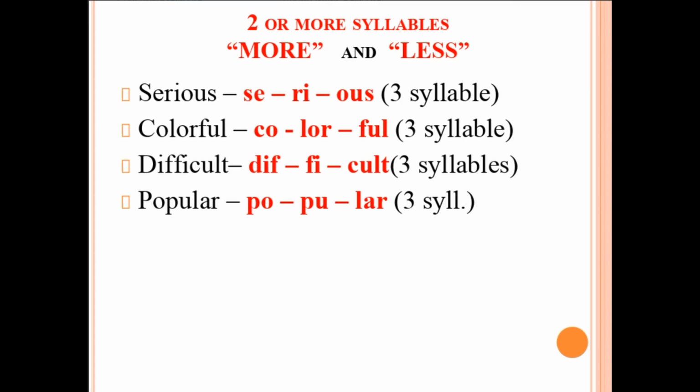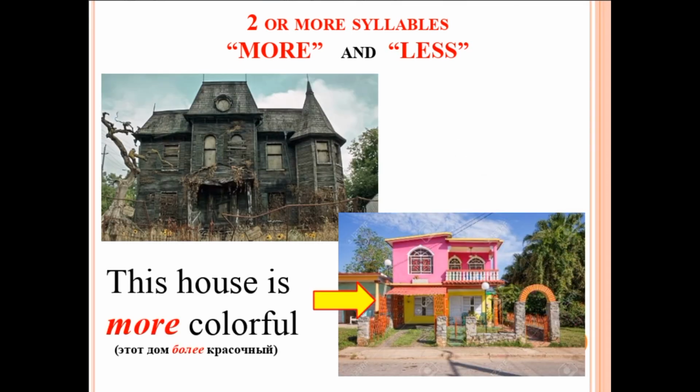So, when we have longer words that are more than one syllable, we use the word more when we want to compare. I will give you an example. I have here two houses. When I'm comparing them, I look at them and I think, which one is more colorful? I think this house is more colorful.